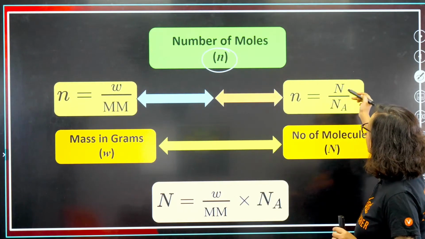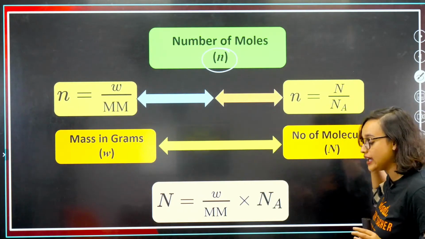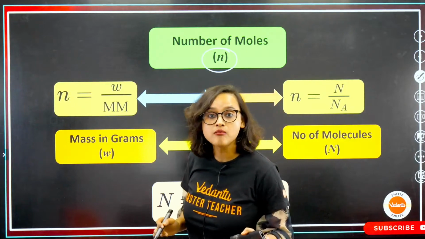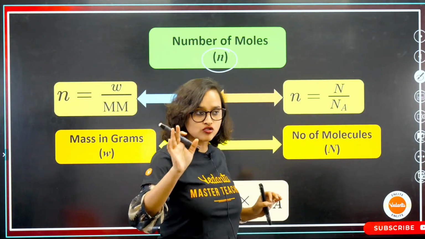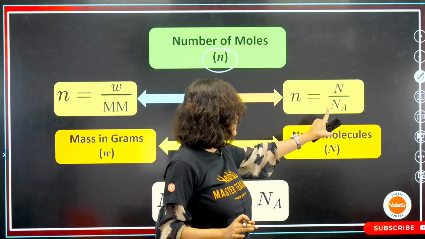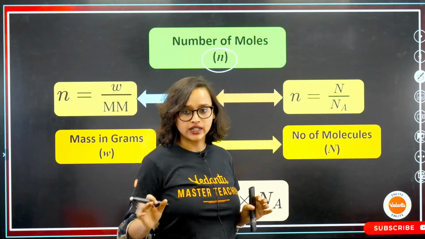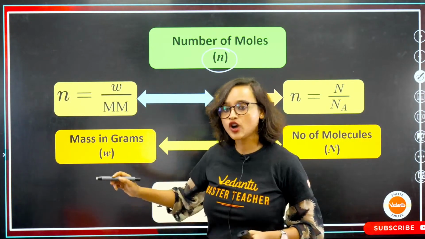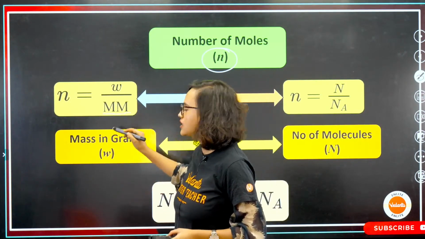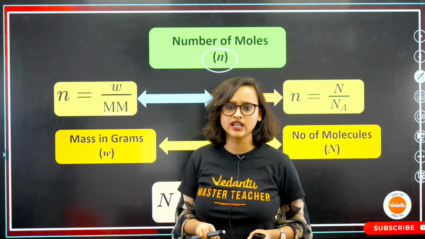Again, small n is equal to capital N divided by Na. What is Na? Avogadro number. Do not confuse it with anything else, not sodium, nothing. This is only Na, the Avogadro number. I'm talking about capital MM only for molar mass.